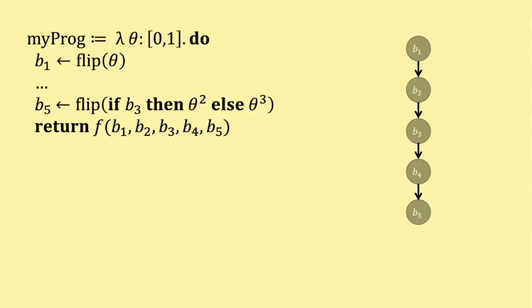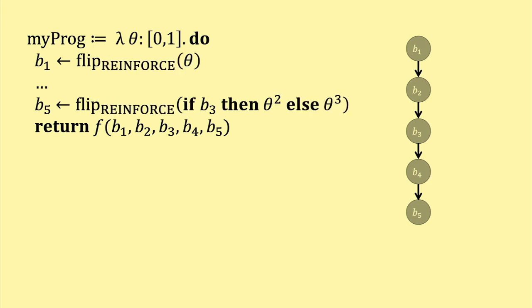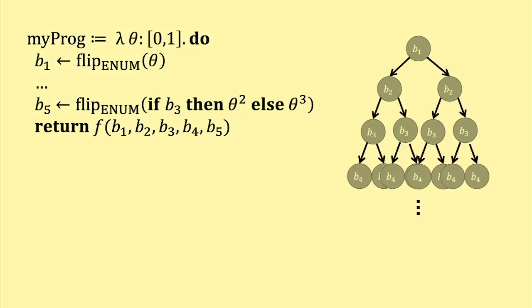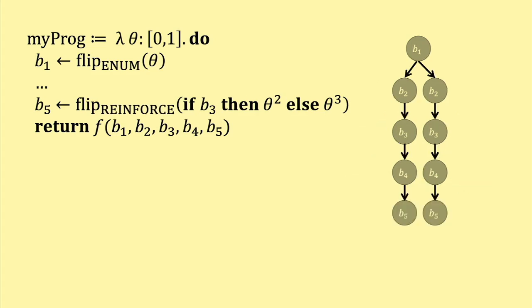Now, the cool thing about doing things this way is that the user can rapidly explore a huge space of possible estimators just by changing which versions of different primitives they use in their programs. So if you have a program that samples 5 Booleans, for example, maybe depending on the previous results, you could choose to use the REINFORCE estimator at every flip, which yields an estimator that follows the same control flow as the original program, flipping a coin once per variable. If you really care about eliminating variance, you could get an exact derivative by using flip enum at each call site to explore an exponential number of program paths. You could mix and match REINFORCE and enum to reduce variance somewhat without incurring too high a computational cost.